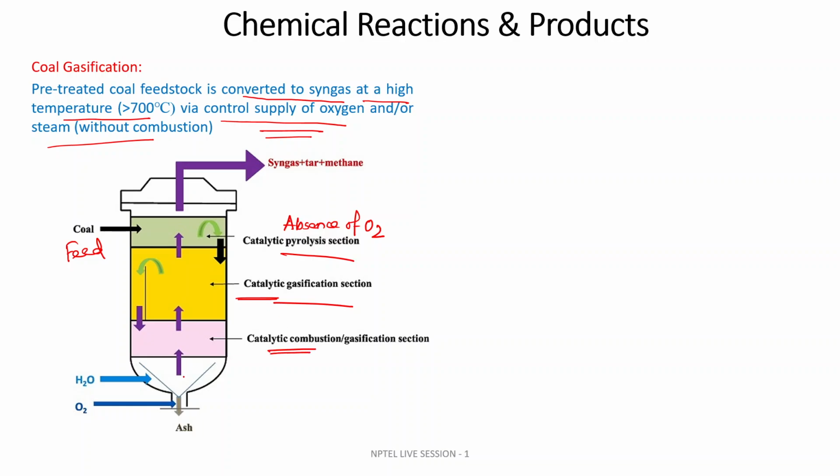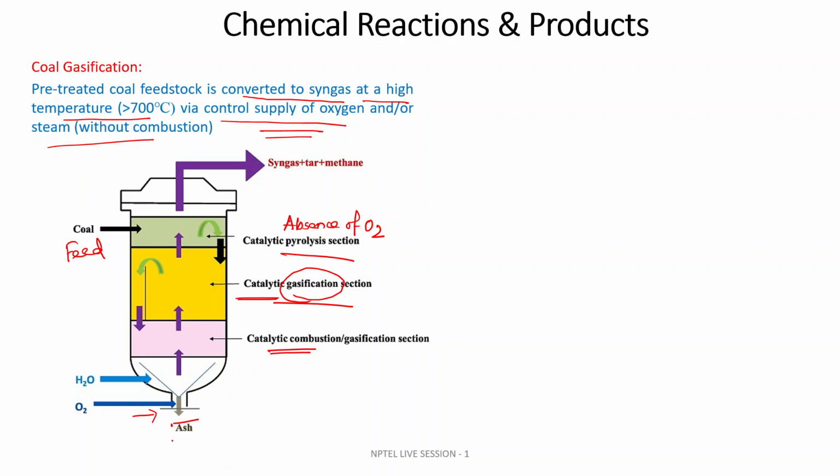And at the bottom, when the oxygen is being supplied in excess, then there will be full combustion. But when there is a controlled supply of oxygen, there will be gasification. These are named as different chemical reactions because of the amount of oxygen you are giving as input to the reactor, and the product obviously will be different in each reaction.